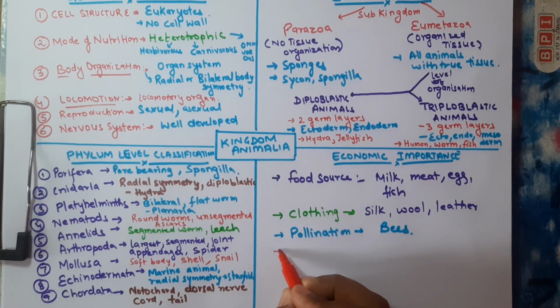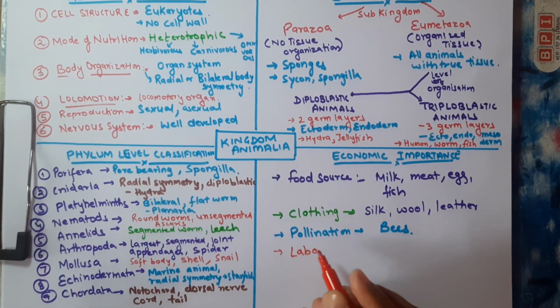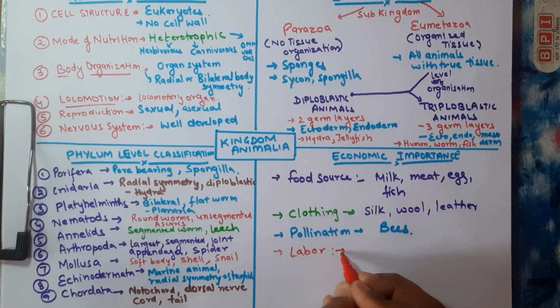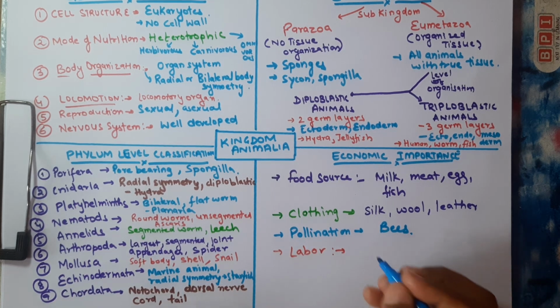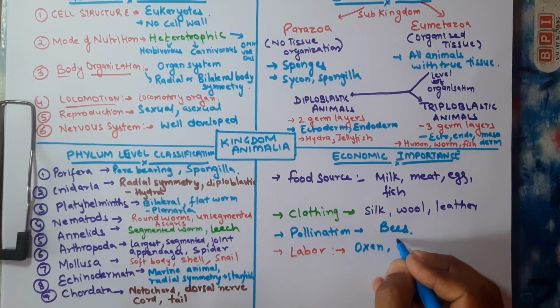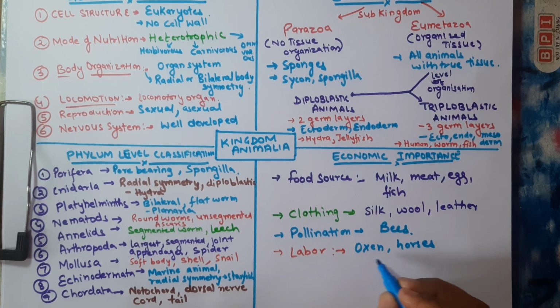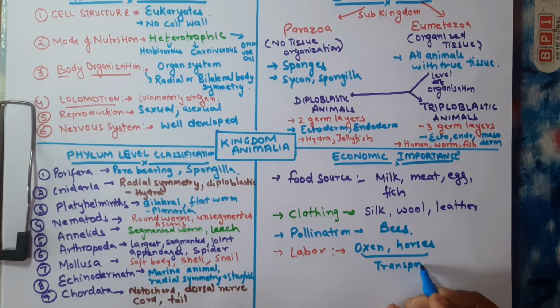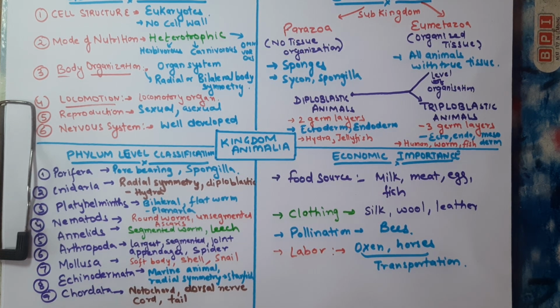And the last one we are going to talk about in this video is labor. There are certain classes of animals, like oxen and horses, which are used for transportation purposes. In remote areas, where it is very difficult to take vehicles, these animals are used for transporting substances, for example, construction materials. So this is all about the kingdom Animalia in this video.